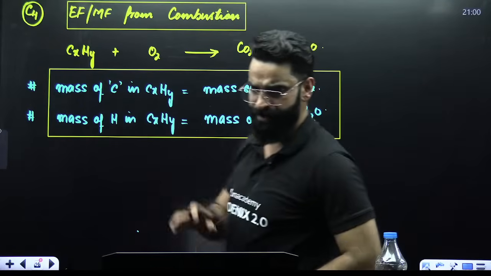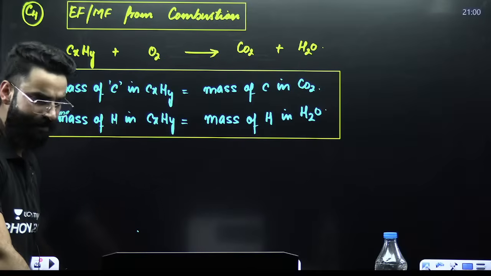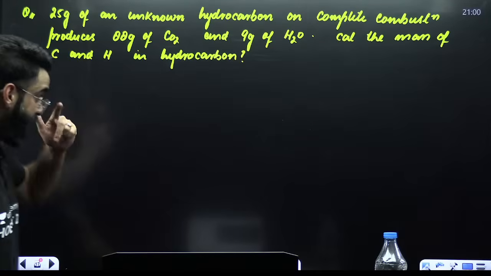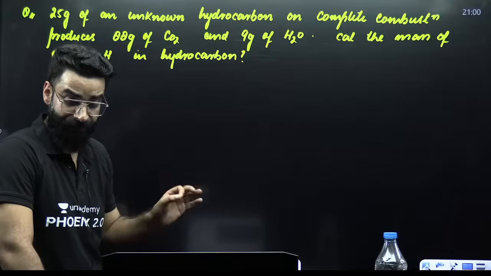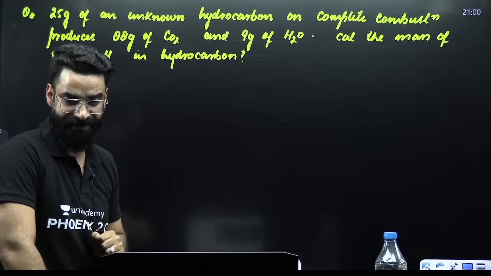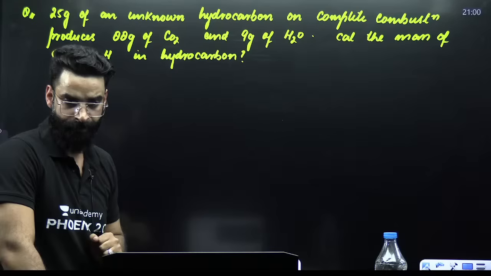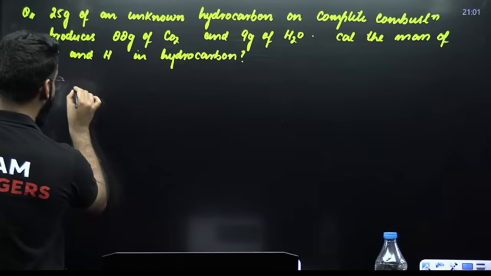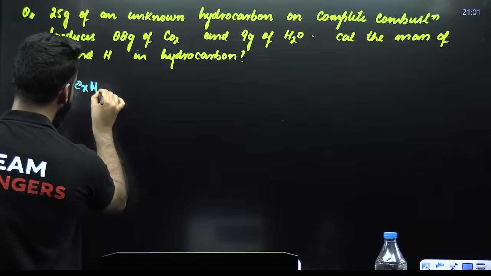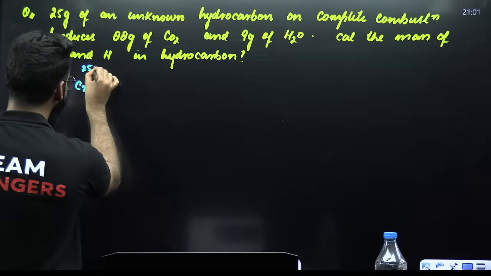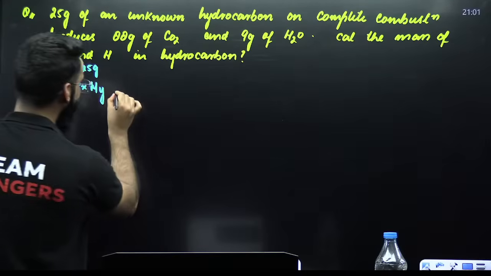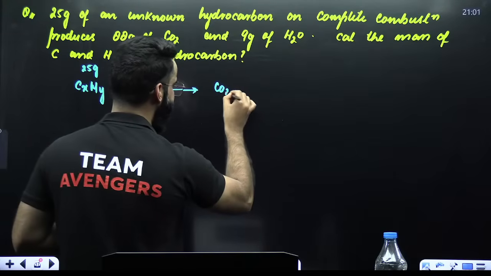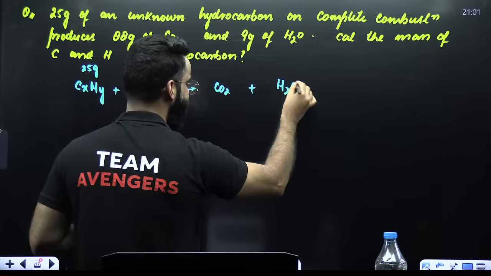Now, guys, try to understand. For example, if you look at this particular question, read the question carefully. These sort of questions are again asked in the exam. My dear students, as far as the question is concerned, you have 25 grams of unknown hydrocarbon on complete combustion. It gives, first of all, carbon dioxide. With carbon dioxide, we get water.